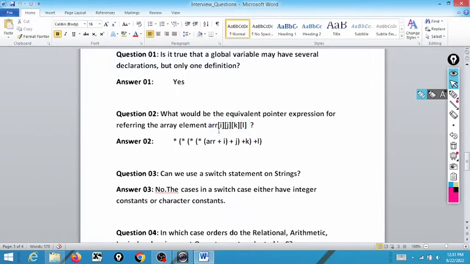You just count the columns: 1, 2, 3, 4, put 4 asterisks, then the name of the array plus i, j, k, l. Simple funda. arr is the name of the array, and the name of the array is a pointer pointing to the 0th element of the array. So here arr is a 4-dimensional array, a pointer pointing to a 3-dimensional array.